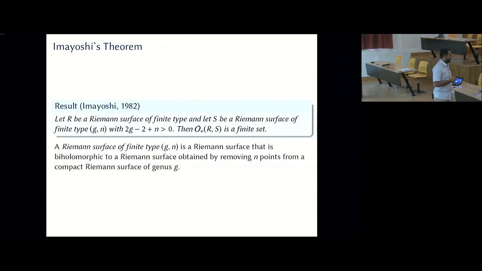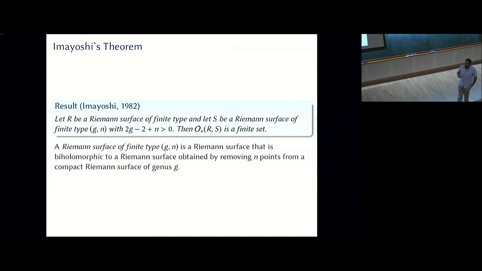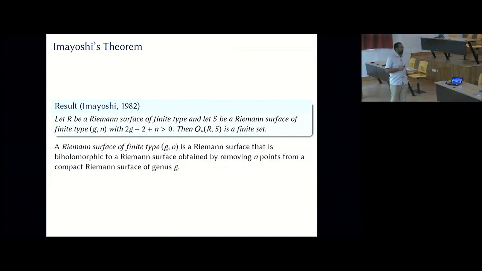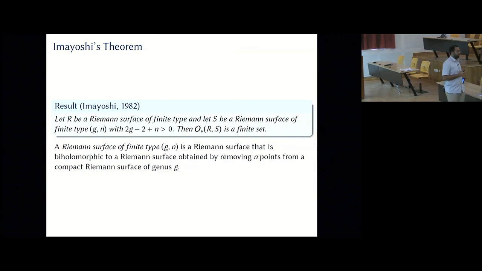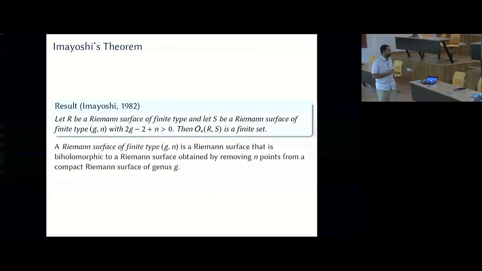So in all these results, you would notice that there is something in common with the codomain, not the domain, but the codomain. They are all hyperbolic Riemann surfaces. That means they are covered by the unit disk, all of them. In fact, this is precisely the condition that guarantees that the codomain is covered by the unit disk.